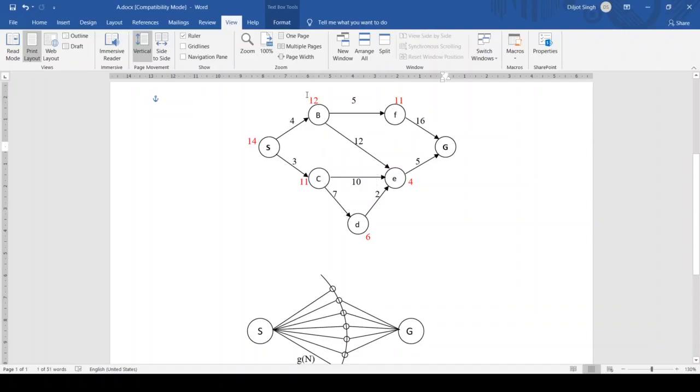The numbers in red like 12, 11, 4, 6, 11, and 14, these are the heuristic values. These are the estimations and not the real or actual values. So I have to start with S, the start node, and reach G, the goal node, and in between are the intermediate nodes. Going from S to B, its actual value is 4 and its heuristic is 12.